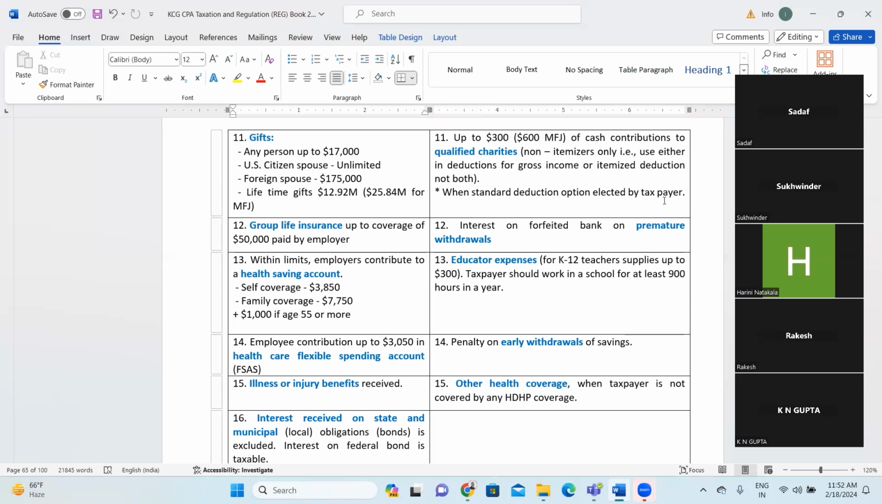Next is within limits employer contribution to a health savings account. If the employer is making a contribution to a health savings account, it is basically a checking account where employee or employer can make their contribution and that money can be utilized only for healthcare expenses, not for any other expenses, right? So at the beginning of the year, both employer and employee make certain contributions to the health savings account, and during the year, whatever health related expense that individual might have incurred